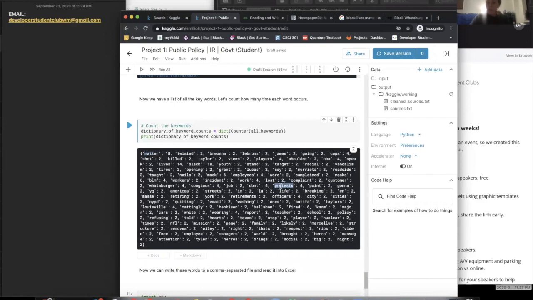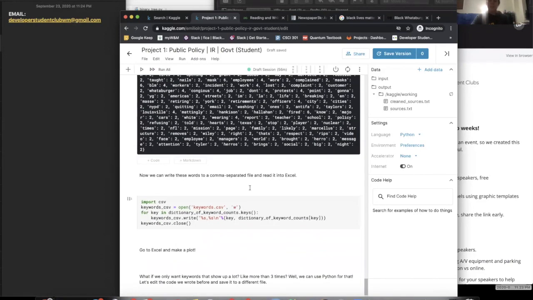Protest appears 4 times. So this is a cool library. It's just called the counter library. We imported it at the beginning, and it allows us to very quickly count up words that we give it as a list. So we gave it a list of all the keywords, which was super long, and then we just counted them all up so we could visualize it nicely here. But we can actually visualize it in a nice little histogram.